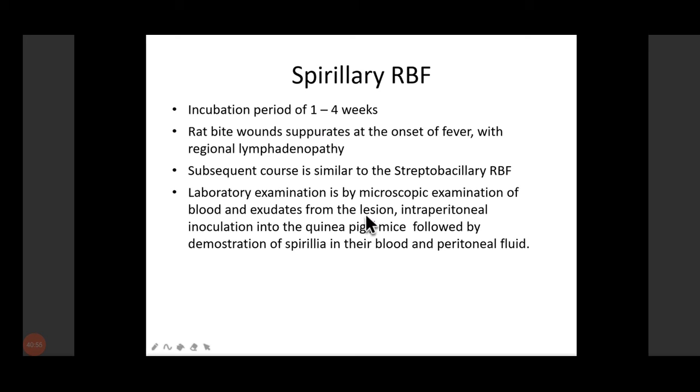That is one, direct microscopy, or we can do animal inoculation in guinea pig or mice, where we inoculate it intraperitoneally. Then we sacrifice the animal. Then we make impressions of the organs, and there we look for Spirillum, or we can isolate the blood and the peritoneal fluid from the animal, and we demonstrate these bacteria through smear.